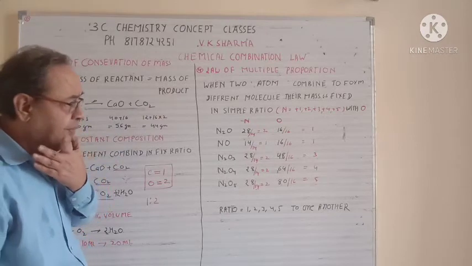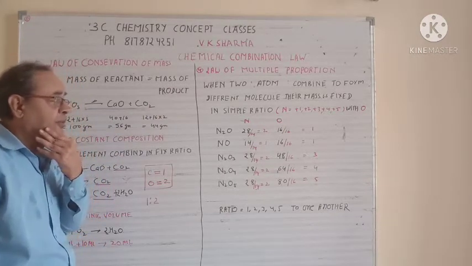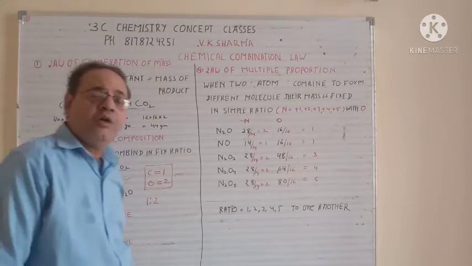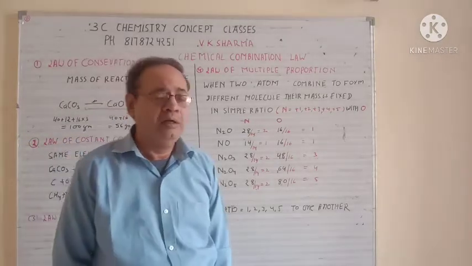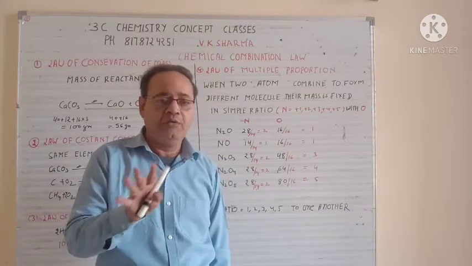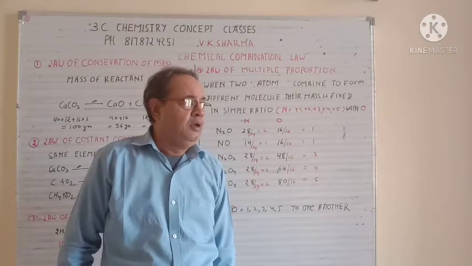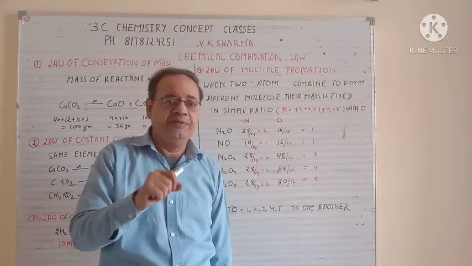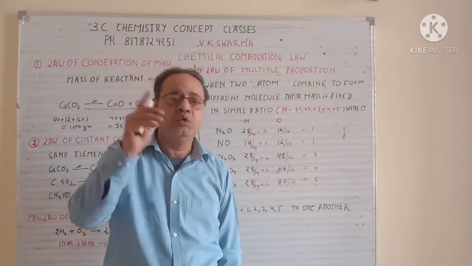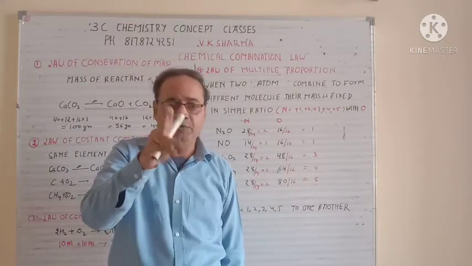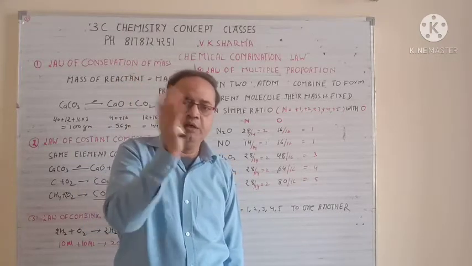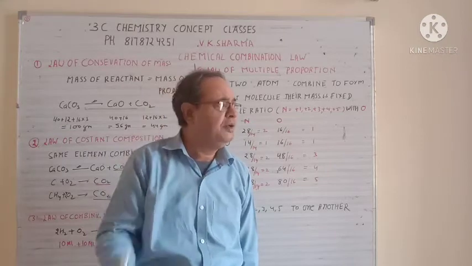In this topic we have various laws. The first law is the law of conservation of mass. The law of conservation of mass basically says that mass can neither be created nor destroyed. This is the basic statement of the law of conservation of mass. In nuclear chemistry, we get the mass defect, which converts into energy. That part belongs to nuclear chemistry, where we will study it in detail. But right now we have to assume that mass can neither be created nor destroyed. So this is one of the great statements.